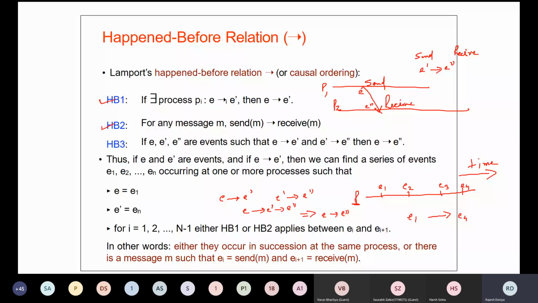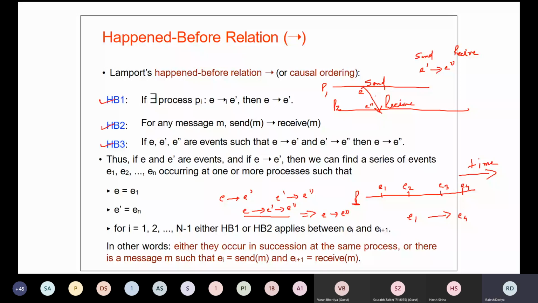Now what your HB3 says: if we have a number of such pairs, like E happened before E dash and E dash has happened before E double dash, then with this transitivity rule, since E has happened before E dash and E dash has happened before E double dash, we can say that E has happened before E double dash.